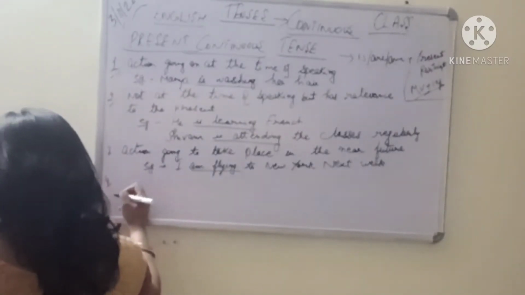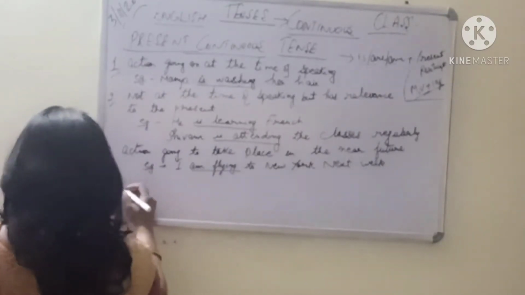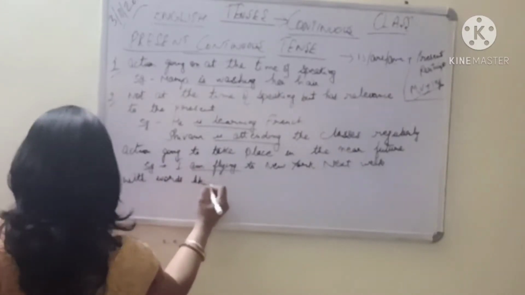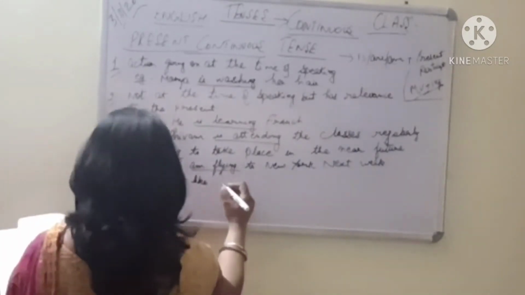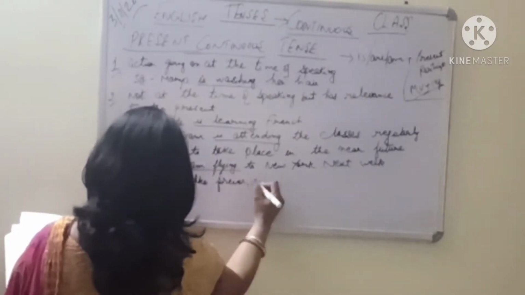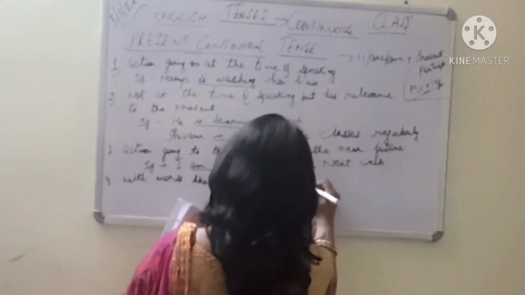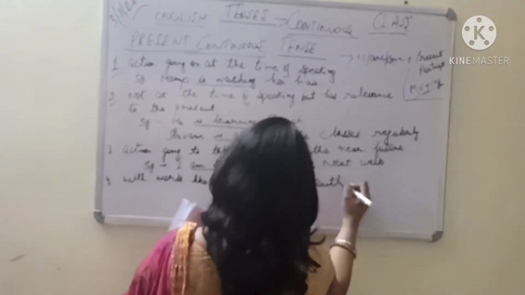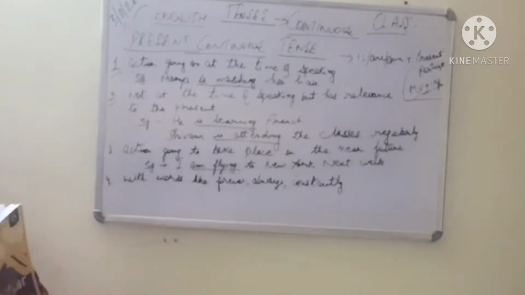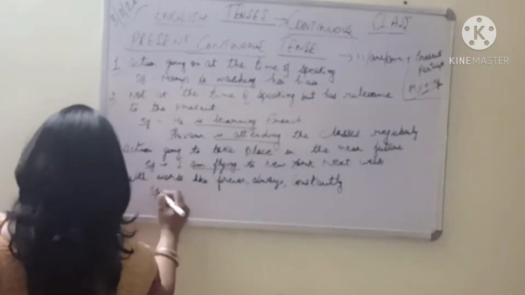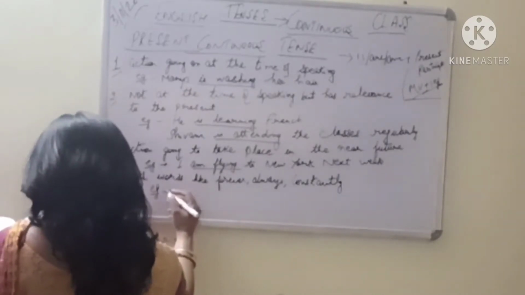Next situation where it can be used with words like forever, always, constantly. So we have some words in the sentences. And if we have such words like forever, always, constantly, then also it is assuming that we are using your present continuous tense. For example, let us take an example for this now.